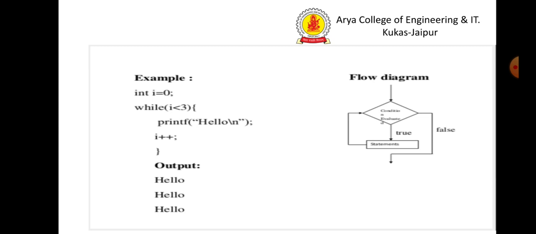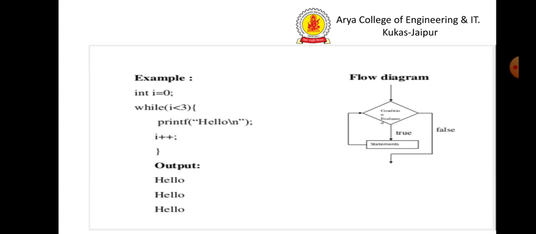You can see here the flow chart. First the decision is made, the condition is checked. If it is true then only the statements will execute, and again the condition is checked and the statements will execute, and if the condition is false then the loop terminates. We can see now an example.